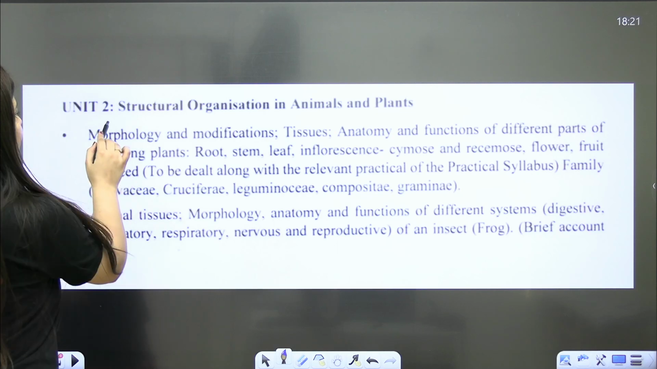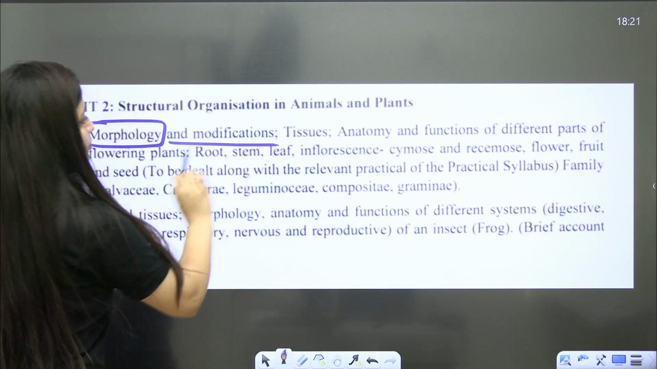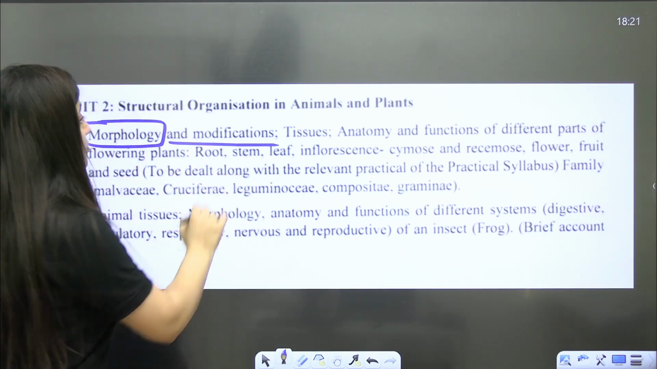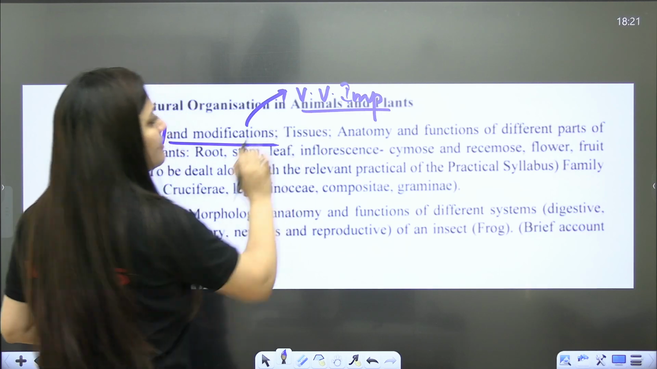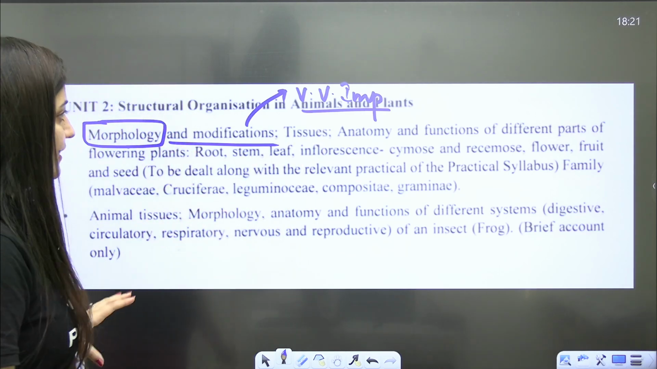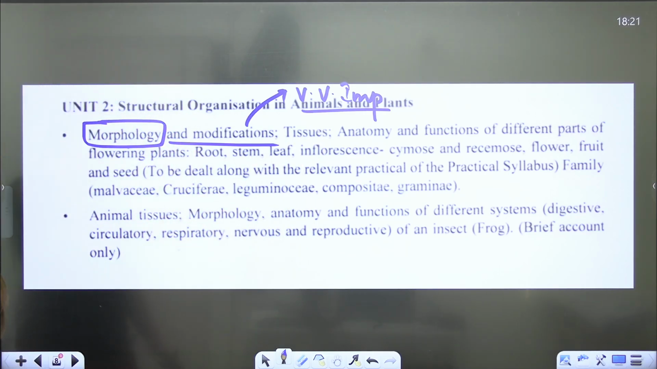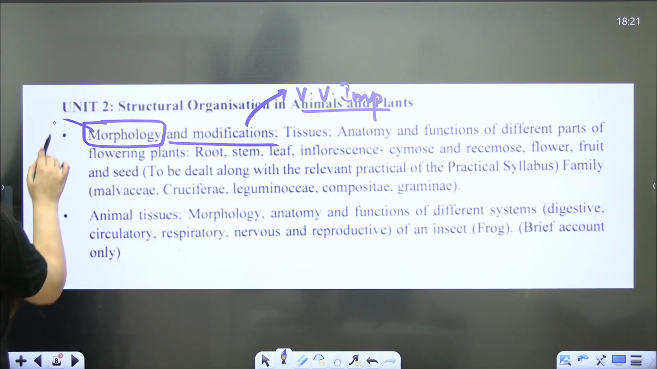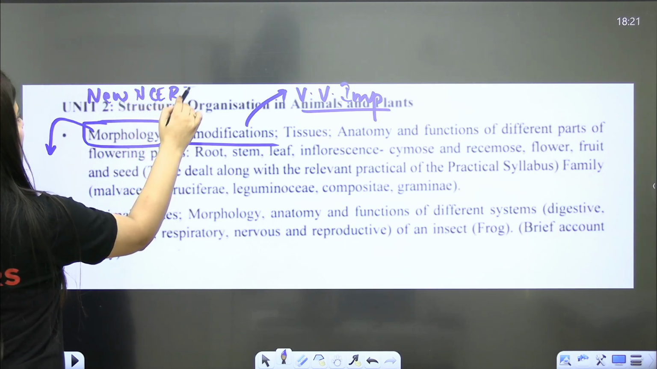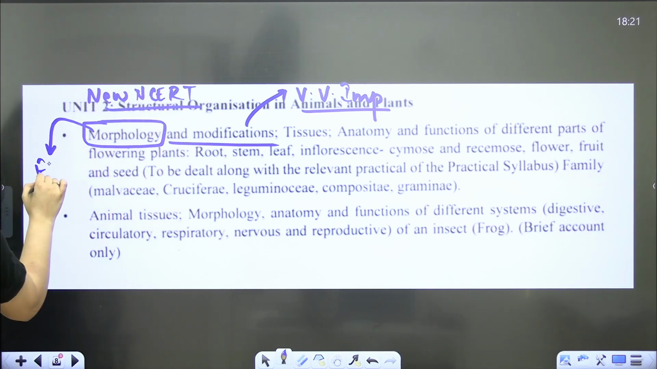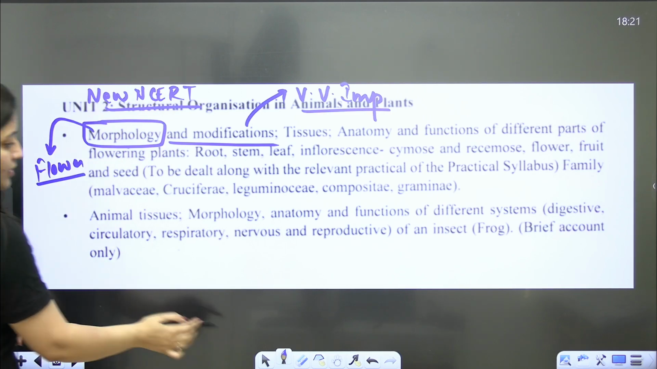Now let's move to the next unit. When you talk about the next unit, morphology and its modifications, this part is important. Modifications are very, very important, like root modification, stem modification, leaf modification. You'll get a question from that part. Okay, bache, and even in the chapter morphology, it is given in your new NCERT. You can follow your new NCERT for it, right? Here, the topic of flower is also very important. You are not allowed to skip it.